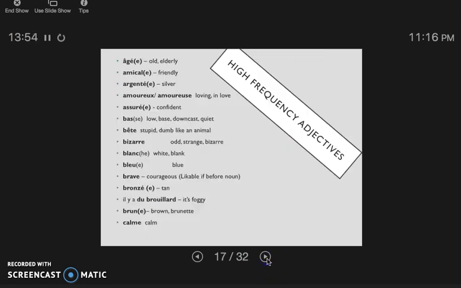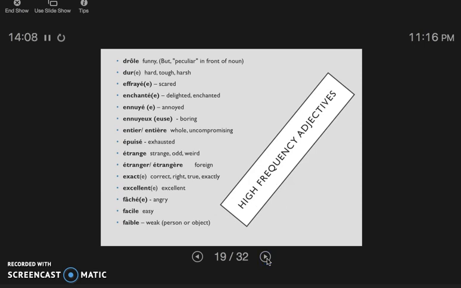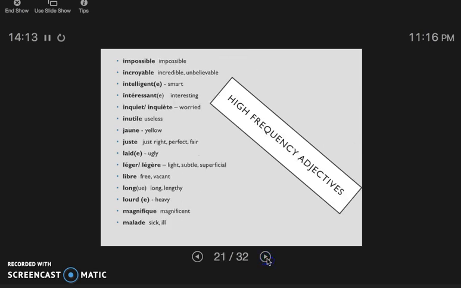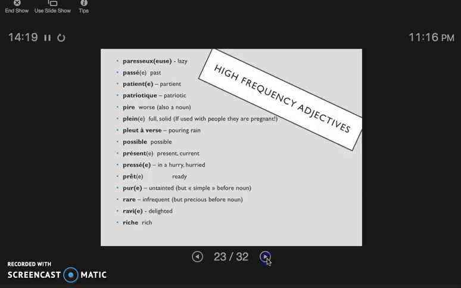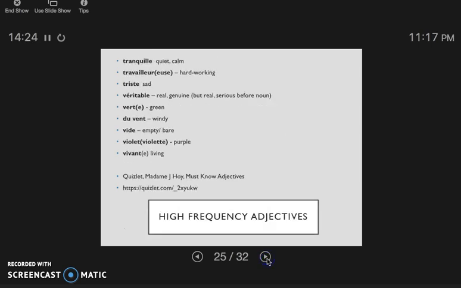Okay. So I have provided a list of high-frequency adjectives. And again, there are about 182 words on these lists. Some of them, yes, are in your book. Some of them may not be in your book. But these are the ones that are used the most. So I would say go through these. Take a look at the BANGS list and try to help yourself recall that small amount, the less than 1% of adjectives that go in front of a noun. And of course, pick some ones that you really enjoy.